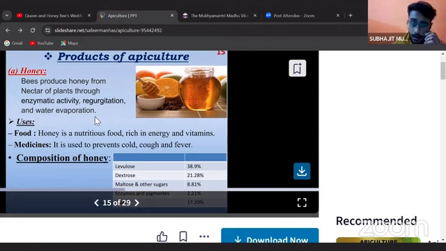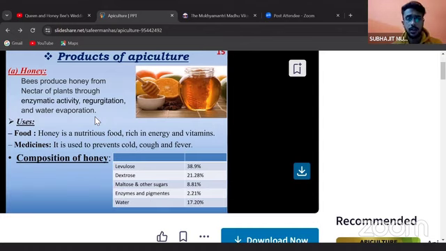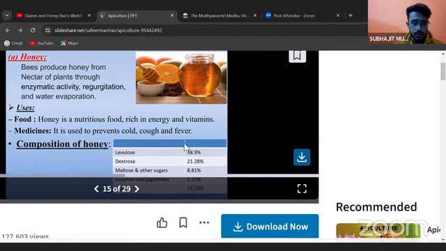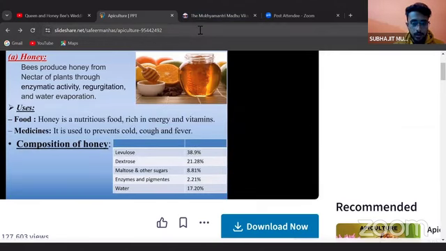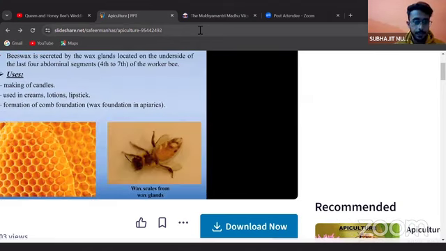I don't think I need to tell that honey is used in several food products and several other products, including medicines. So we need to see the composition. It contains dextrose 21.28% and maltose and other sugar 8.81%, and enzyme pigment 2.21%, and water 17.20%, with a levulose content of 38.9%.